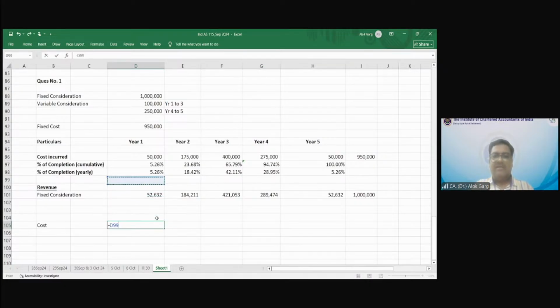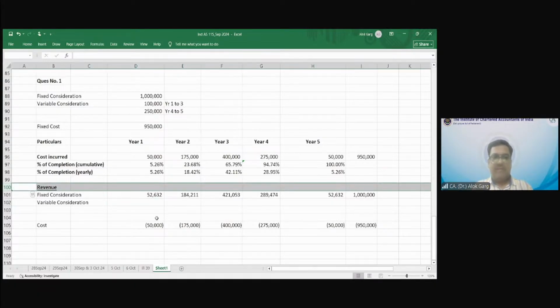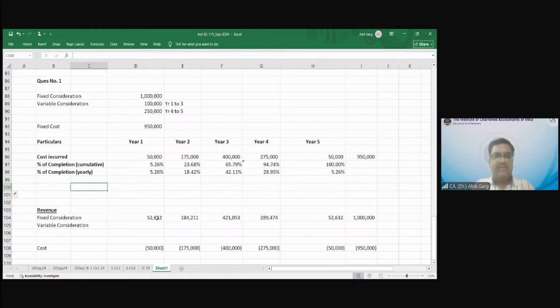These are the costs, right? So let me write the cost here. There is a variable consideration also. What is the variable consideration? Incentive. 1 lakh for 3 years. So in the beginning, it was estimated at 1 lakh. So what is my variable consideration which I have expected?